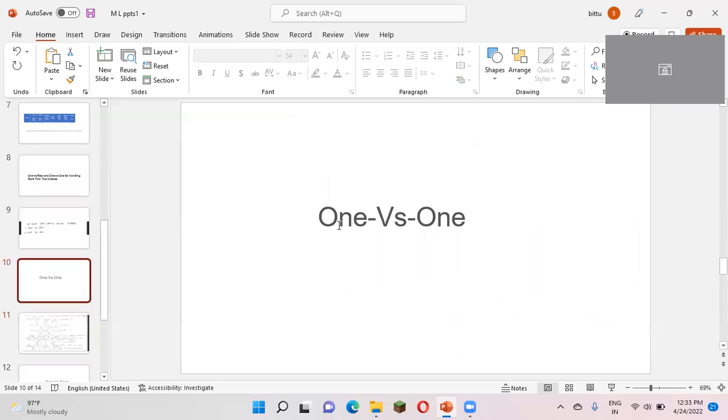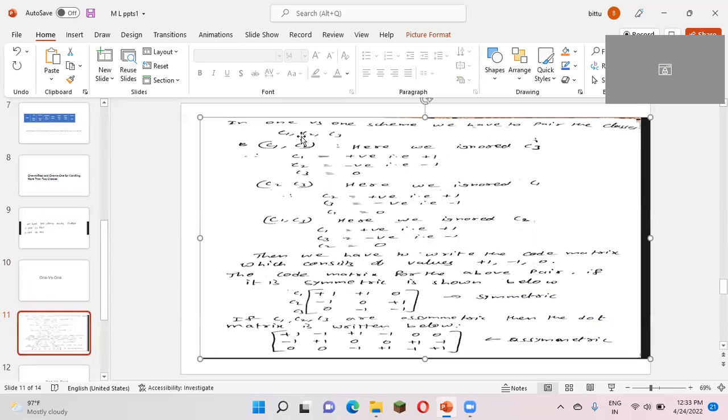In the implementation of the one versus one method, see here, we have three classes. We should pair two classes and ignore one class.